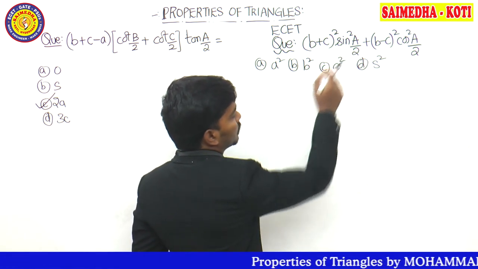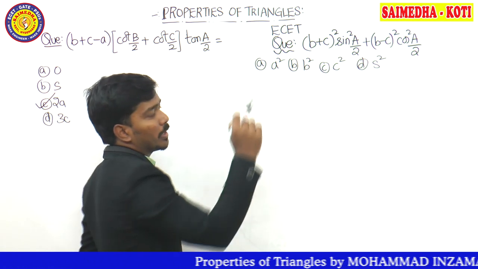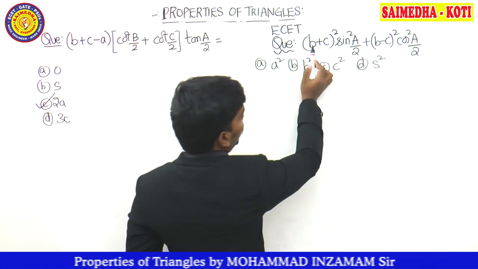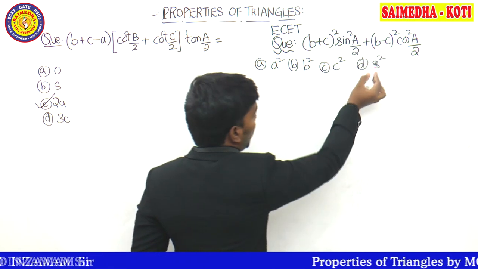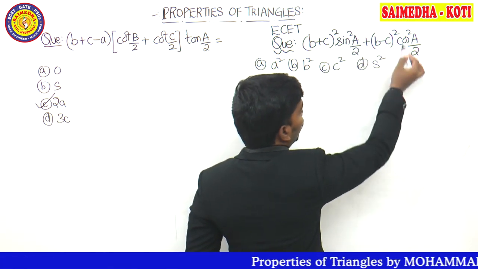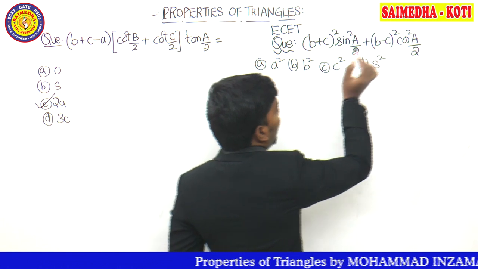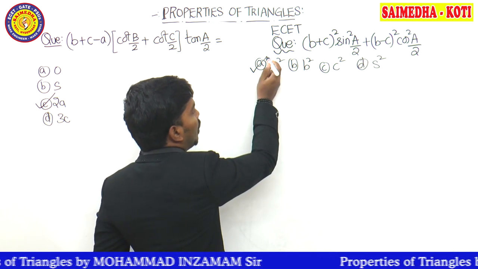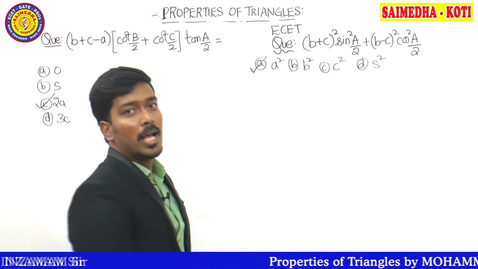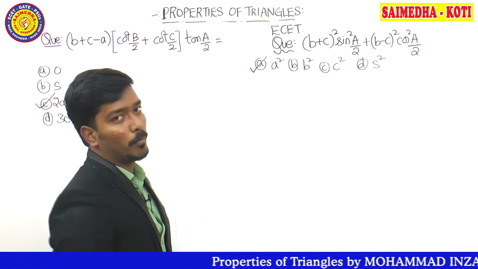B plus C whole square sin square A by 2, B minus C whole square cos square A by 2. What is the odd one out? B plus C. Out of the bracket, what is the term? A. B minus C. What is the term out of the bracket now? A. That means the answer must contain the A term only. So what is the correct answer now? A square is your correct answer. Try to solve these problems, guys.